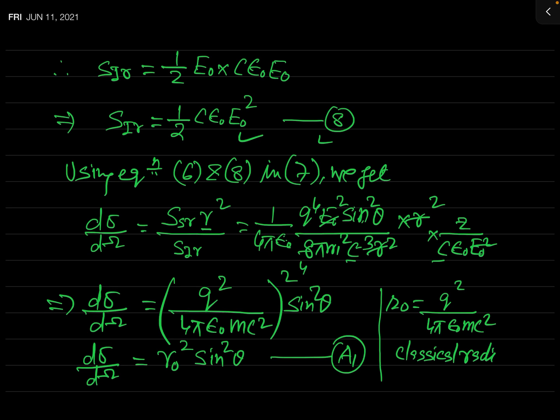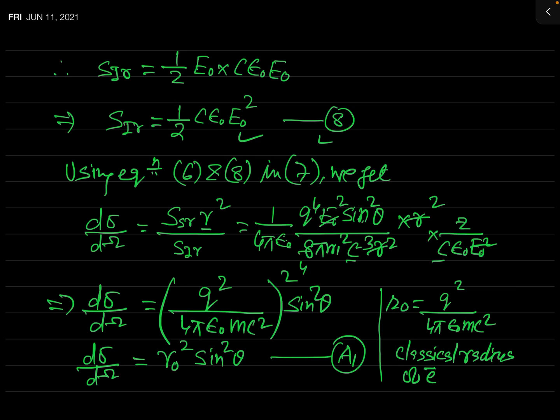So this is known as the classical radius of electron or charged particle. I am writing specifically electron because if you consider that our charged particle which is free is an electron, then we say it is the classical radius of electron. Here this q will then represent the charge of electron.